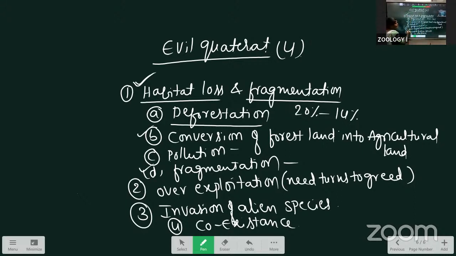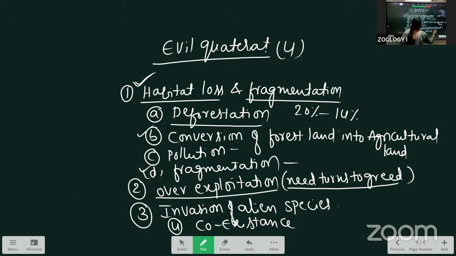Next, the second one is called overexploitation. Exploitation means we are taking organisms or anything and using them more, so they will become extinct. That we call overexploitation. Need turns to greed, that leads to overexploitation. If any helpful animals or plants are there and we use them more, what will happen? Automatically they will become extinct. That we call overexploitation.